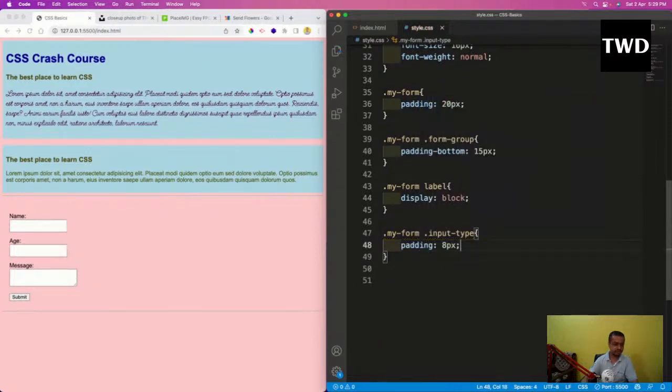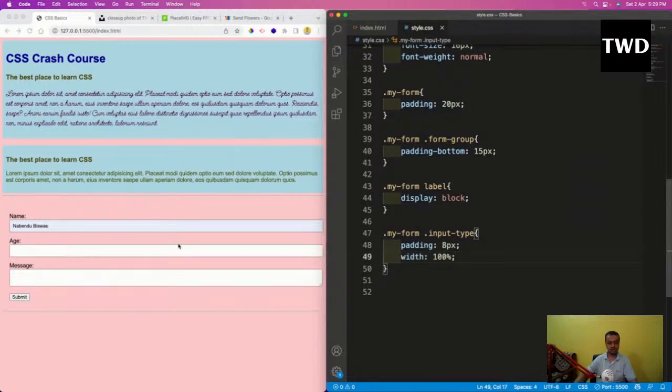Save it. See, now if I write something, it will have a bit of padding. The next thing I'm going to do is the width of 100%.